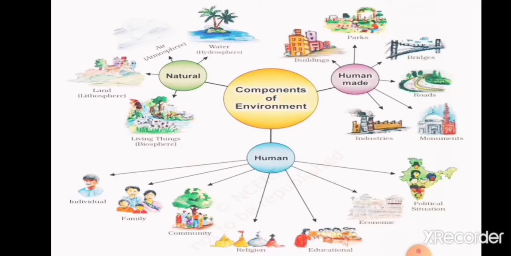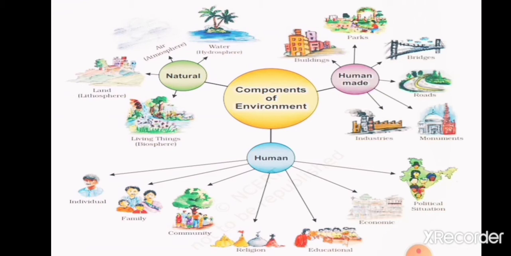Got it, children? See the diagram. It depicts the components of environment. Environment has three components. The first is natural environment, second is human made environment, and third is human environment. The natural environment is the environment which is created by nature. It has components like water, air, land and living things.